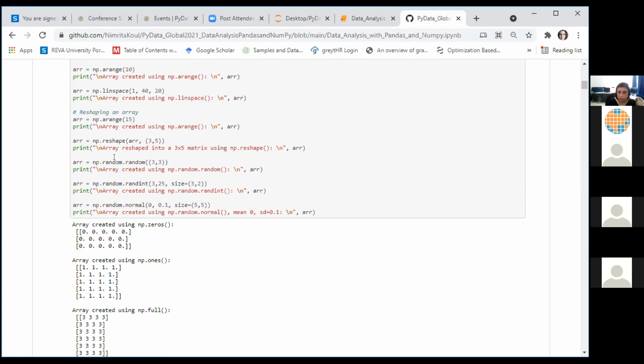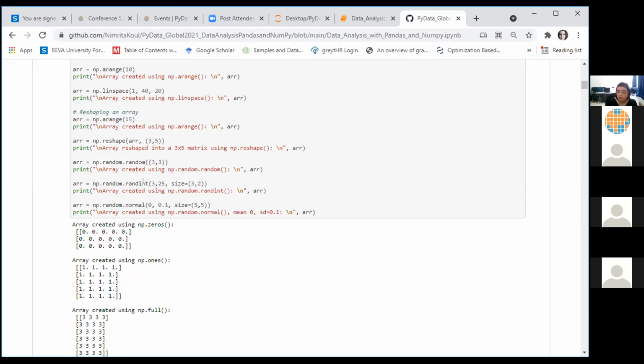In addition to the reshape function, we have a random module in NumPy. This random module has a lot of functions for us to generate random numbers and operate on them, right? So there is a function called random, which helps us generate random numbers. In this particular statement, we are generating an array of 3 cross 3, 3 rows and 3 columns, populated with random numbers between 0 and 1.